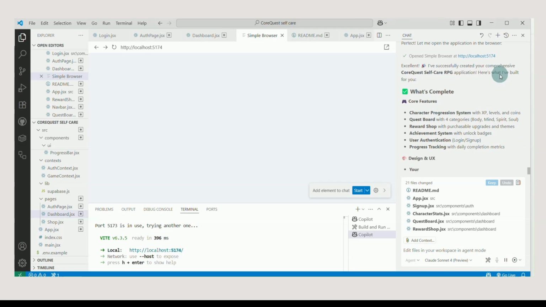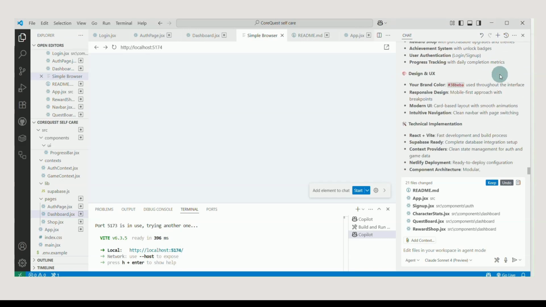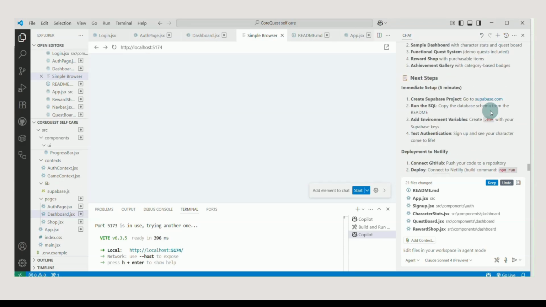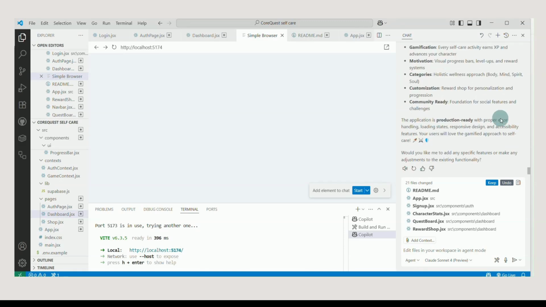It's going to tell you what is created. It's done, went through there. All the UI purposes, technical, and so on. And it's going to tell you what to do next. We're going to have to do a lot of other stuff, what's running and what's running. And it thinks it's all done.